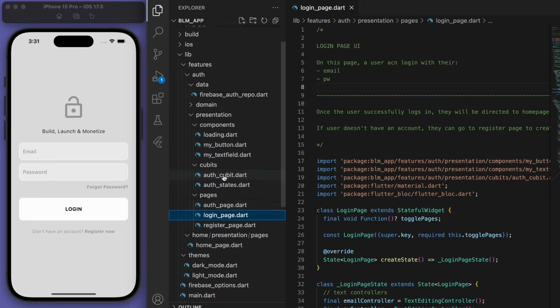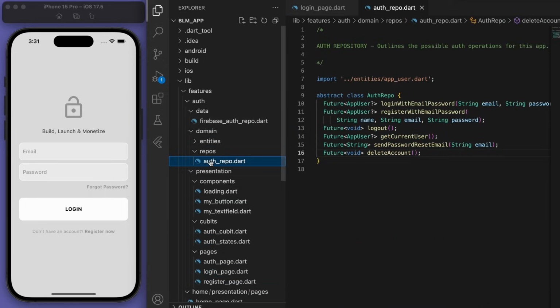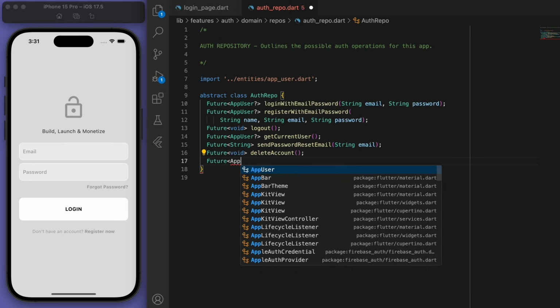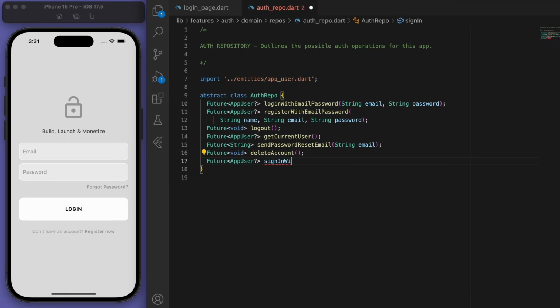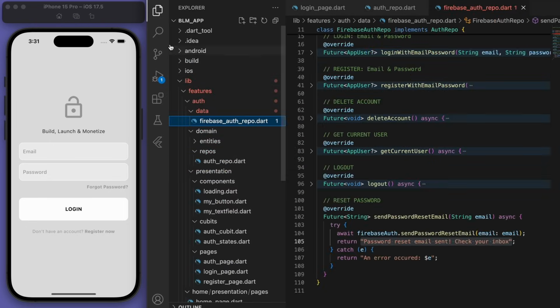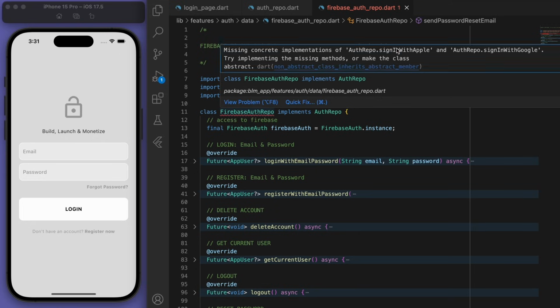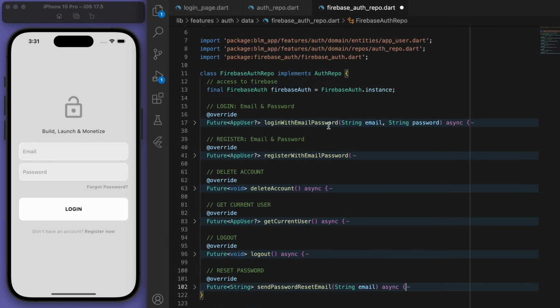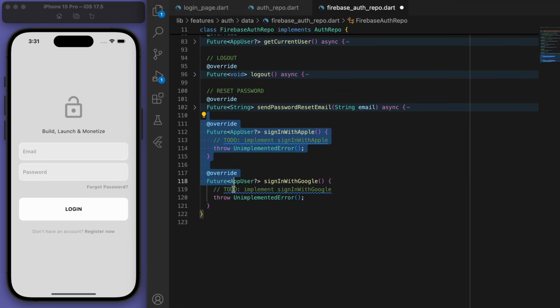Now, if we come back to our auth repository, we had all of these methods from before. Let's add in a couple more for signing in with Google and signing in with Apple. Which means in our Firebase auth repository, you can see it's got the red squiggles because we have to implement these methods. So let's do that at the bottom.